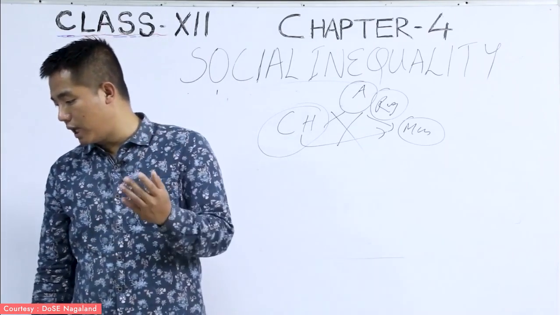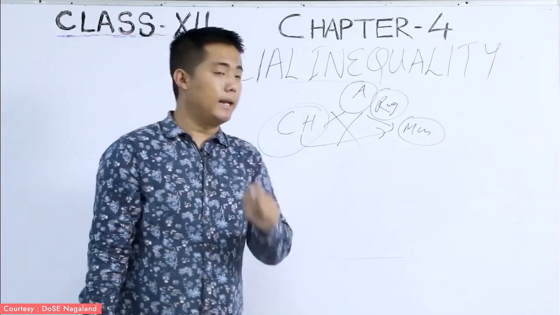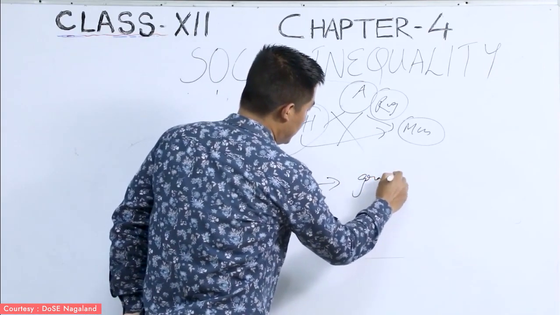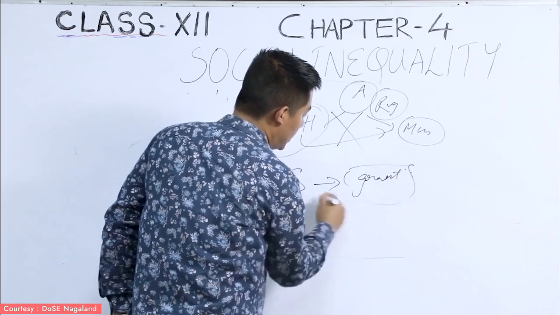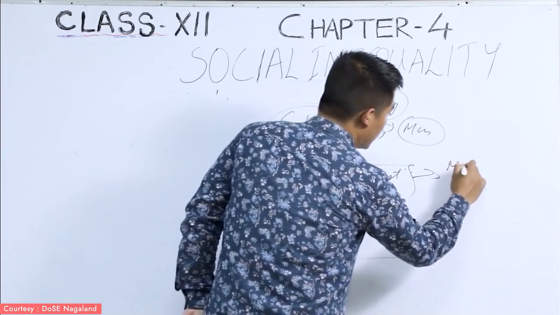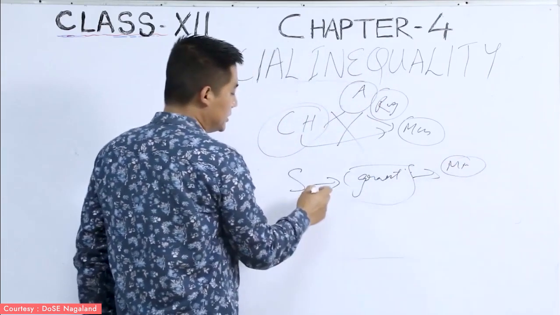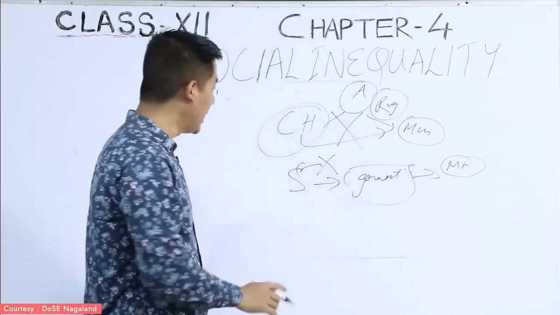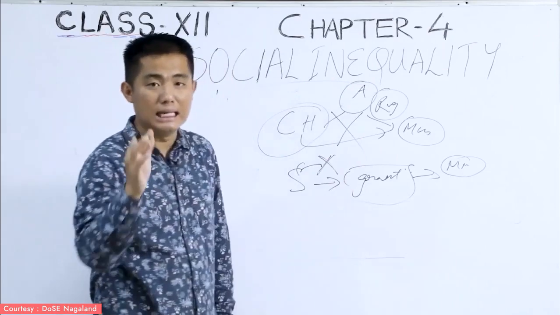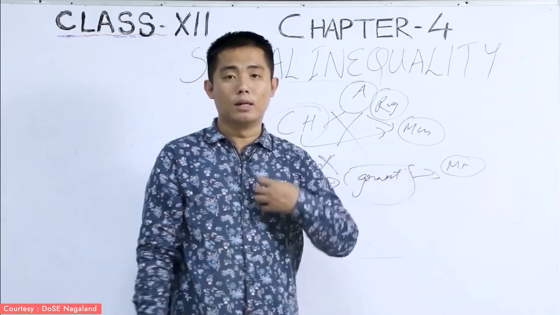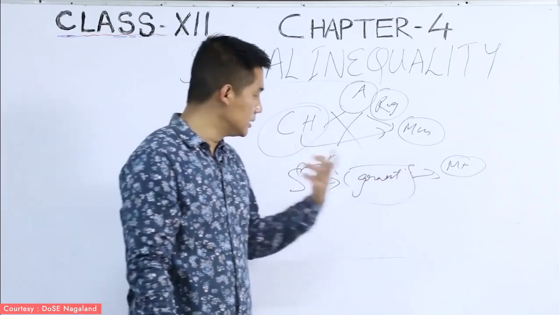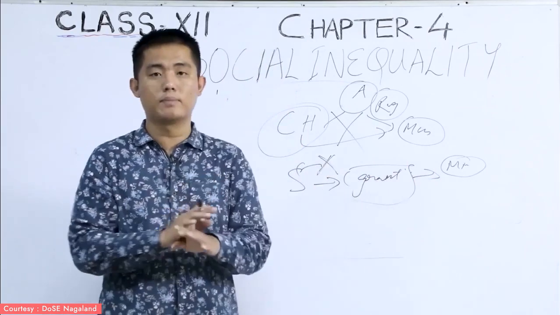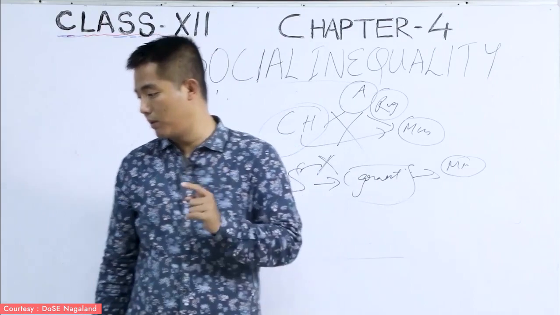It also says that the state also gives grants, means some funds, to the minority group of people. And this kind of funds or aid should not be prohibited by the state. Such kind of action will be considered illegal if the state is not giving the funds or the grants to the minorities. Such kind of actions cannot be tolerated by the government. That is what it means here.